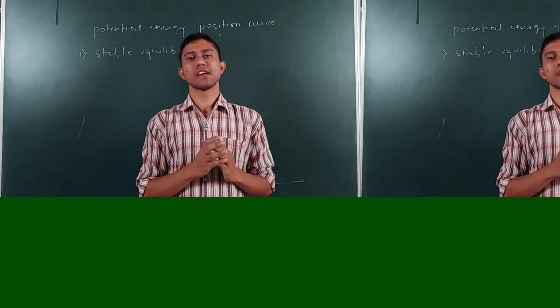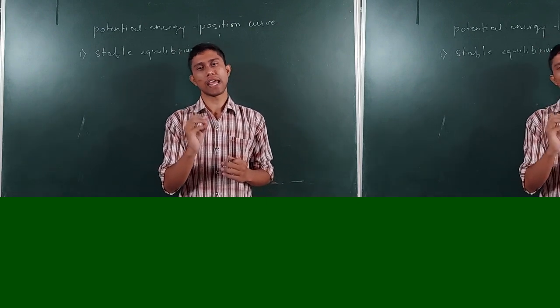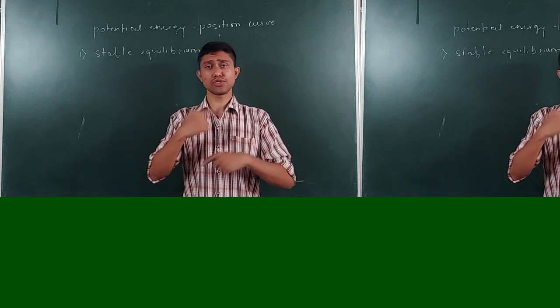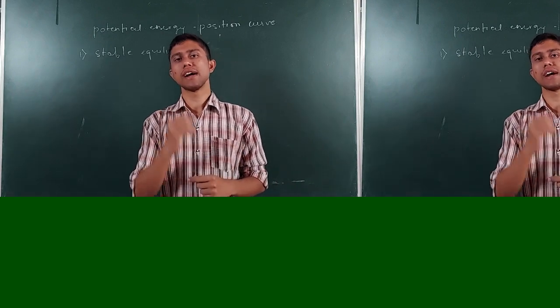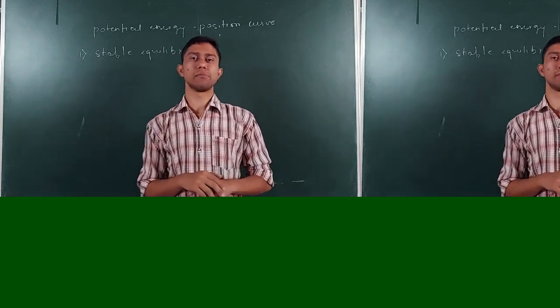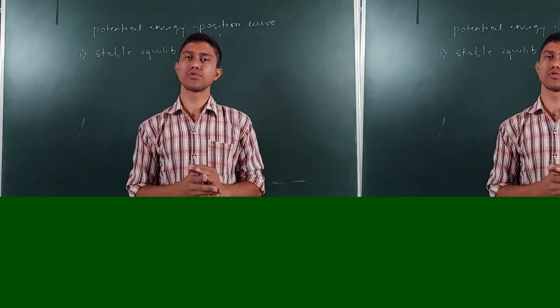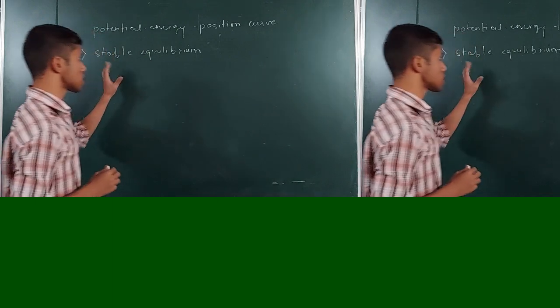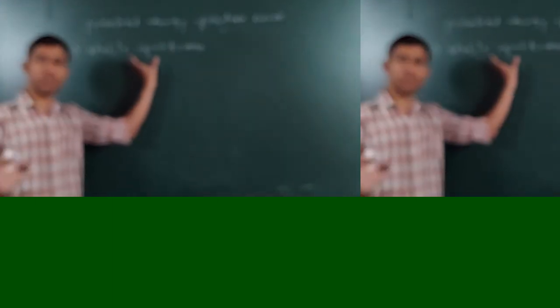So revising again, if a particle is in equilibrium position and it is moved from its equilibrium position, and if it tends to again come to the equilibrium position, it is called as the stable equilibrium. So I hope that you have understood what is the stable equilibrium. Okay, so for stable equilibrium I know it is an equilibrium.